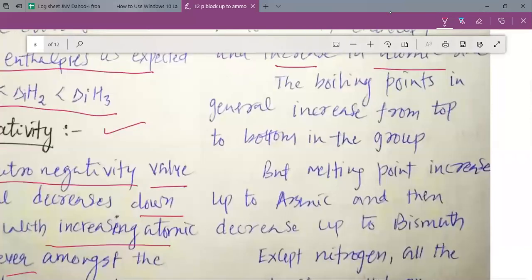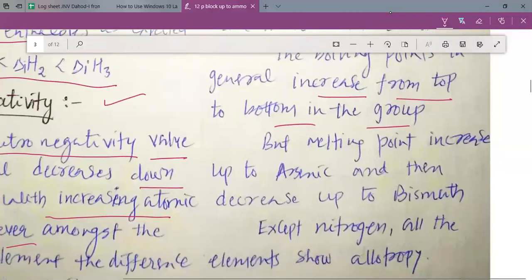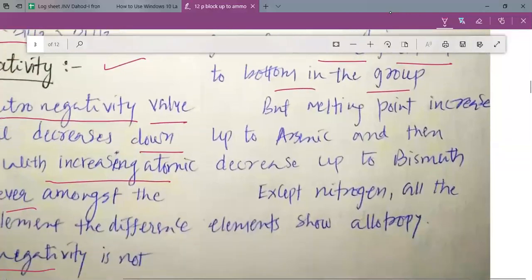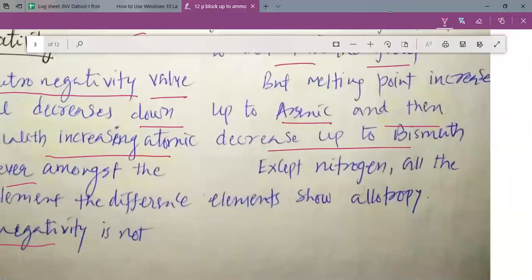The boiling point shows a gradual increase from top to bottom in the group. So boiling point also increases as you go down the group, because the first element is a gas, whereas the last element has metallic bonding and is a typical metal. But the melting point increases up to arsenic, and then, my dear students, decreases up to bismuth. So this is the special characteristic.